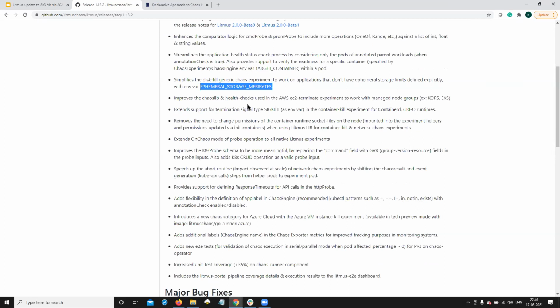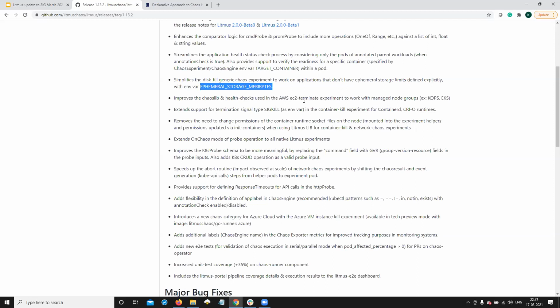We have improved the health checks used in the AWS EC2 terminate experiment. The EC2 terminate experiment used to work only on simple VM instances, and there were some bugs associated with this experiment when the VMs that were killed were part of other node groups of a self-managed type, that is the clusters created using KOPS, or if the node was part of an EKS cluster. You can actually do that now.